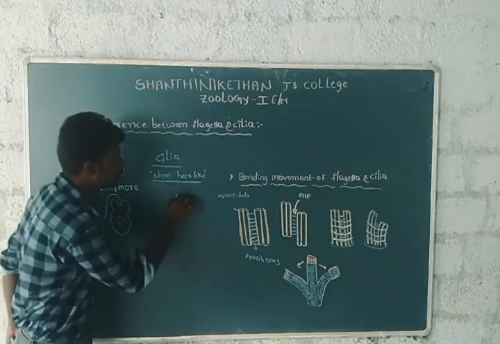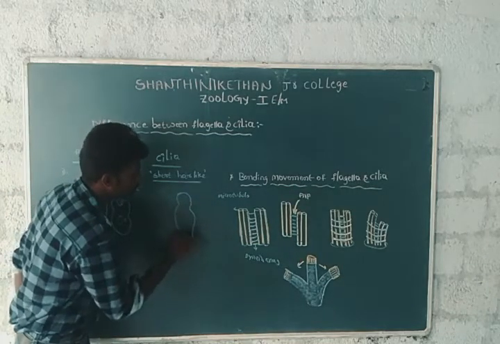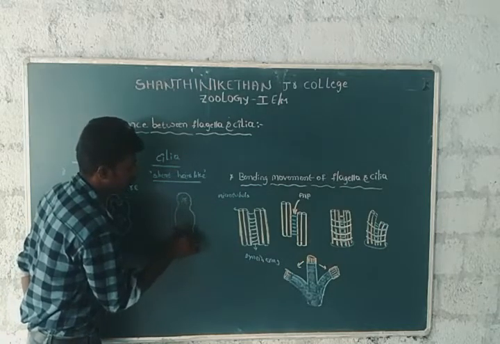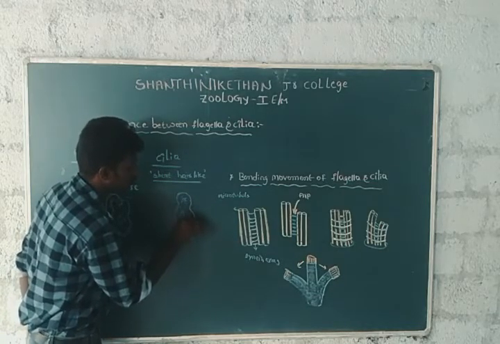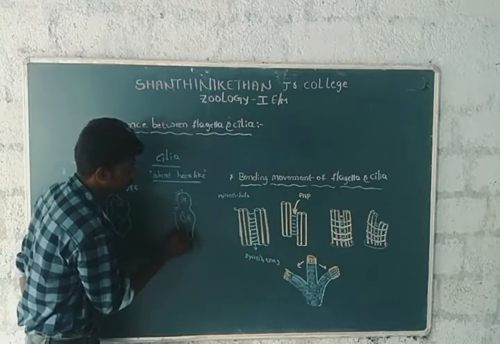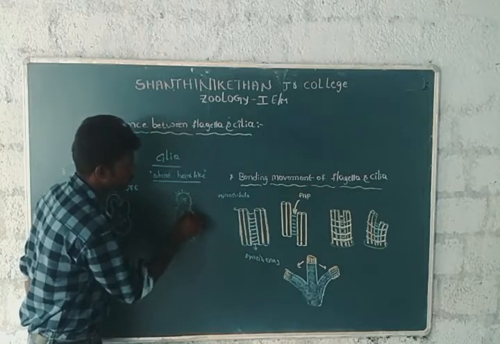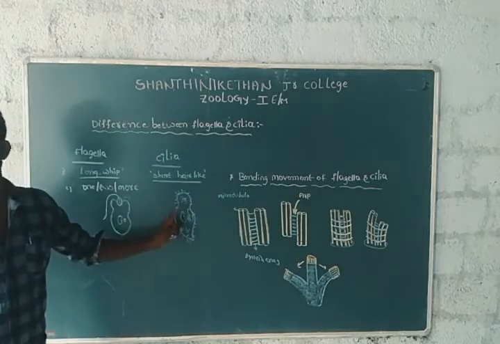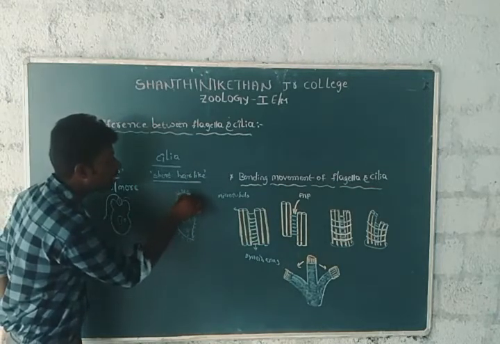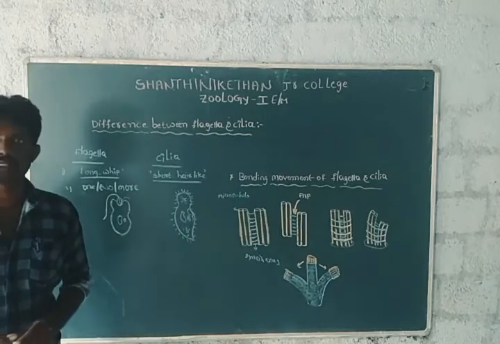The best example is Euglena. And the best example of a ciliated organism is Paramecium, where many cilia are present.